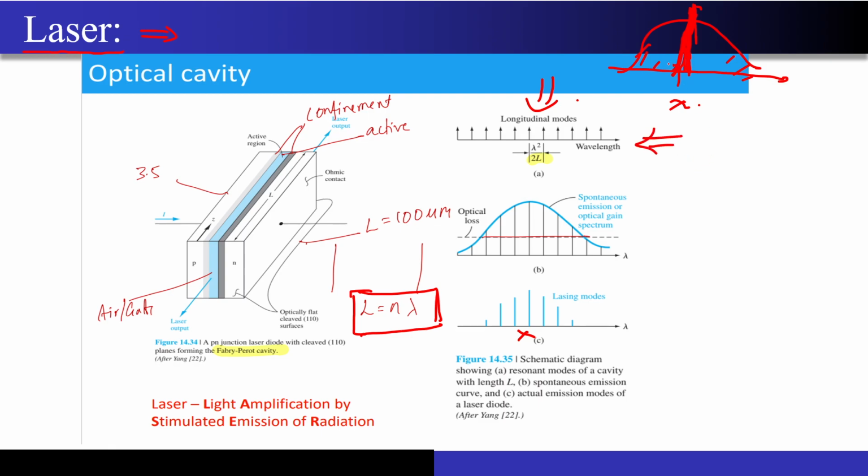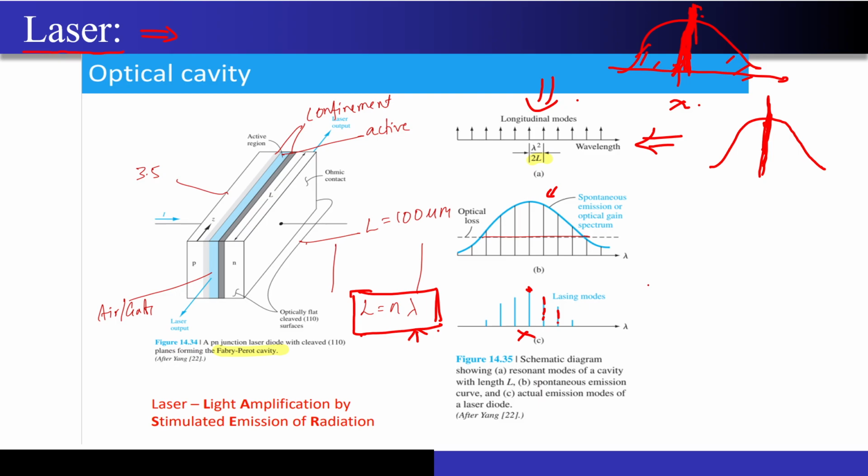But what did we say? We just want to select one of the wavelengths, correct? So I want to make sure that there is good positive feedback for this particular frequency, and for other frequencies the gain will decrease. So my gain graph should look something like this, focused on the wavelength that I want to emit out of the laser, correct? This is the same graph that you are seeing over here. Once you multiply the two, you will see that there will be a dominant wavelength that the laser transmits, along with some other lambdas which also satisfy these relations.